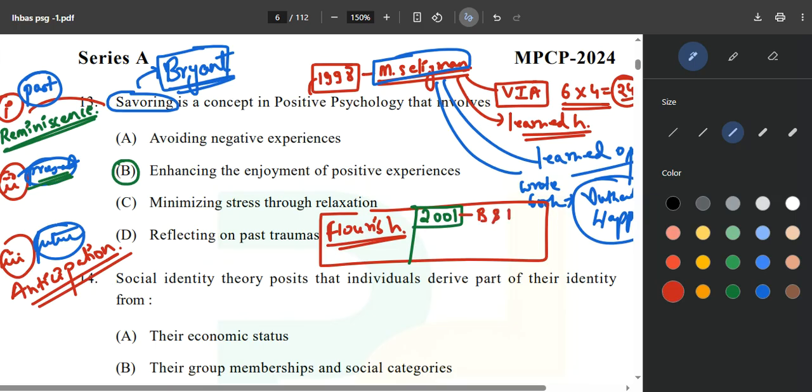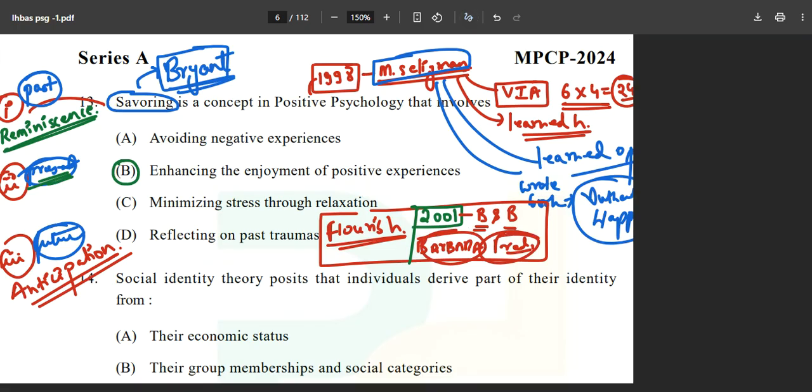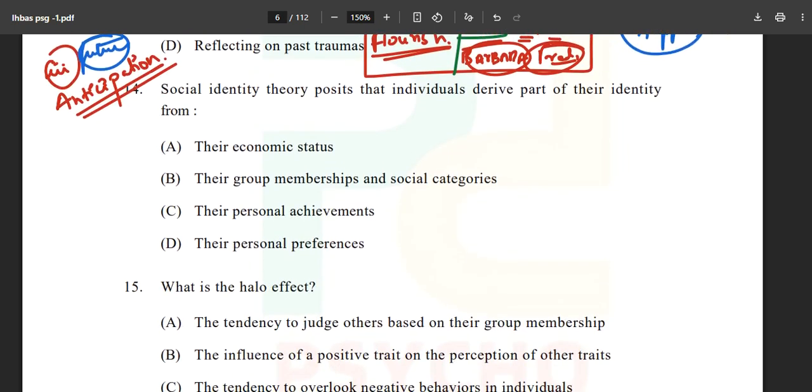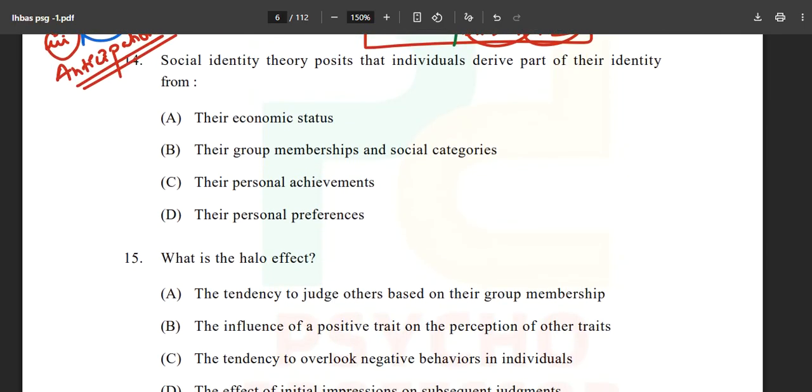B and B theory. This is referred to as broaden and build theory, given by whom? We have discussed this earlier also in a free video: Barbara Fredrickson. Barbara Fredrickson gave the broaden and build theory in 2001, just 3 years before the tsunami. Now, moving next, question number 14 is saying social identity theory posits that individuals derive part of their identity from.